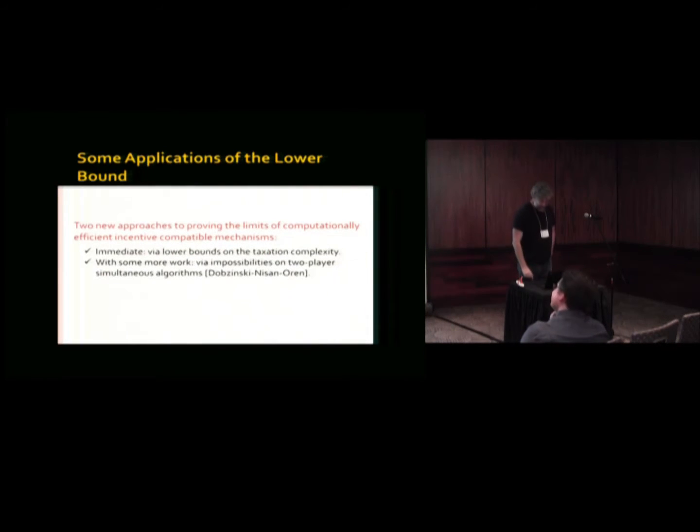Okay, so before we do that, I just want to say that the kind of application that you have, of course, this should be a tool for proving lower bounds on incentive-compatible mechanisms. The holy grail of what we would like to do is understand the trade-off between computational efficiency and incentive compatibility, which we don't have. So this kind of general tool for lower bounds may help us. If we could prove that any good mechanism in a certain sense has a high taxation complexity, we'd get the kind of result that we want. Of course, we don't know how to prove that yet, but at least it's a good step.